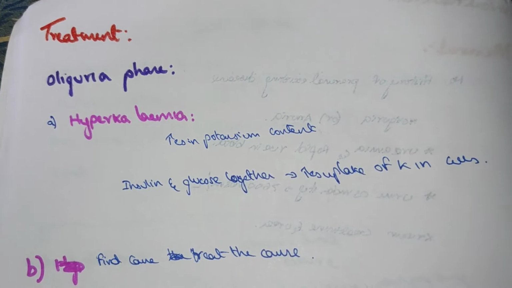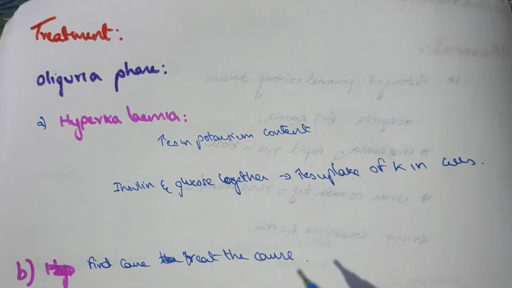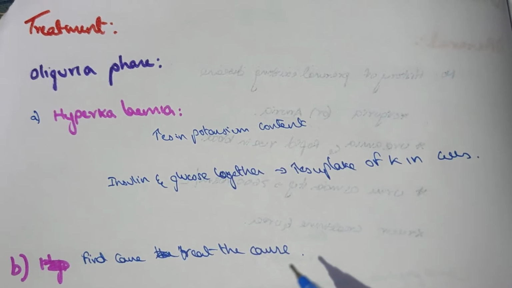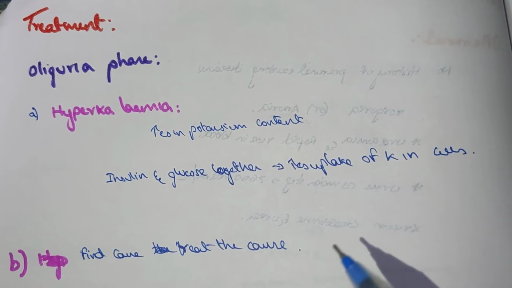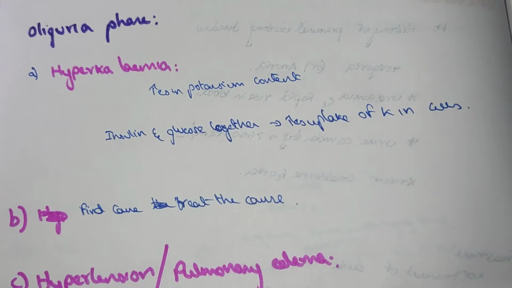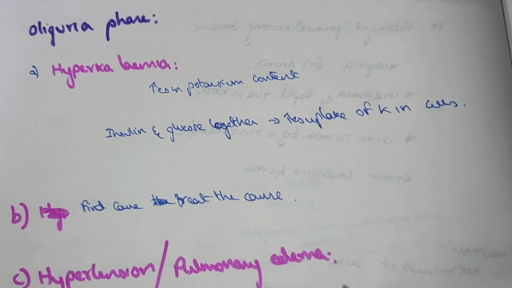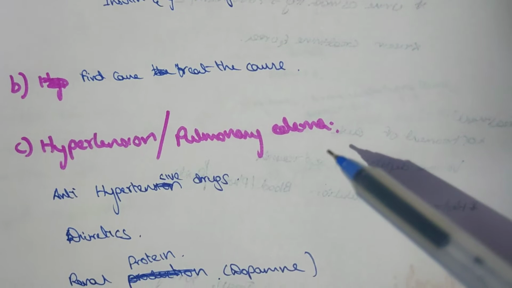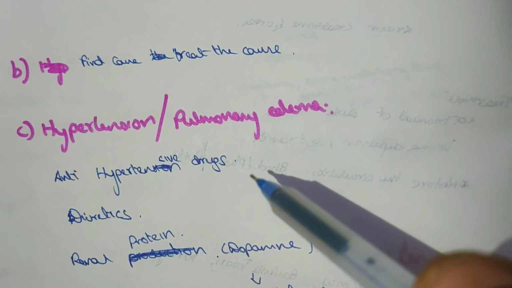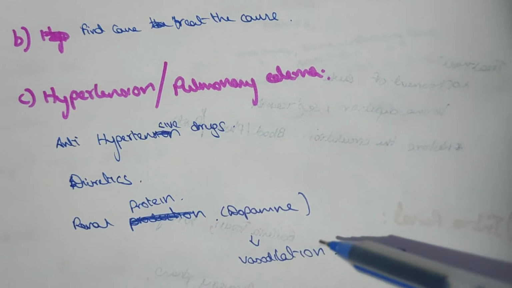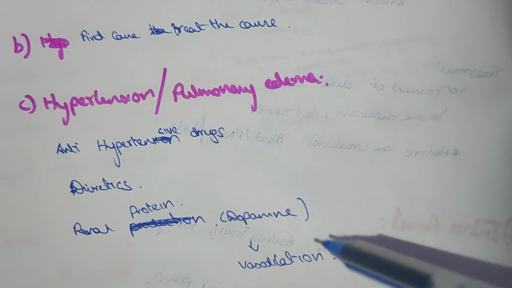The treatment for oliguria: for hyperkalemia, which is increased potassium content in the blood, insulin and glucose together increase the uptake of potassium in the cells. We should find the specific cause for the treatment of hypertension and pulmonary edema. The antihypertensive drugs are diuretics, and dopamine is used for renal vasodilation.